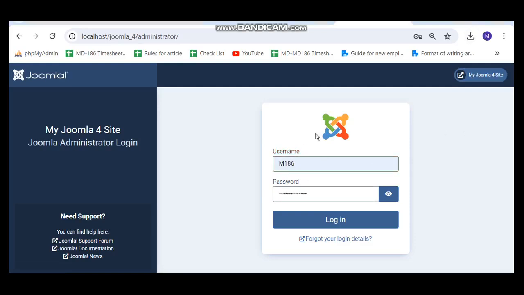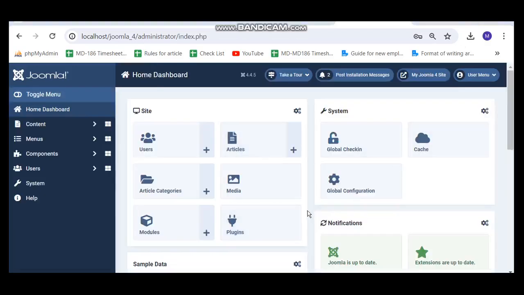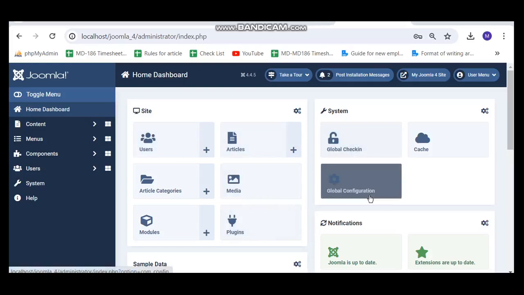I have filled in the username and password, and I click on login. Now you can see our Joomla 4 dashboard. Now we can create our custom pages and manage our Joomla site.